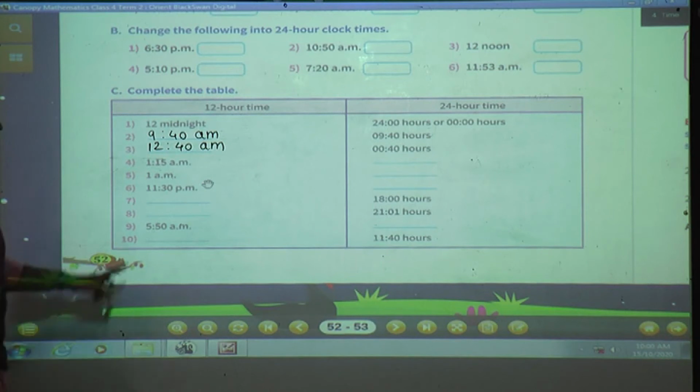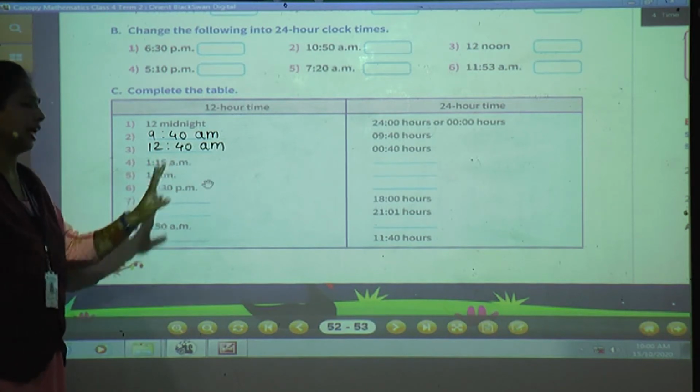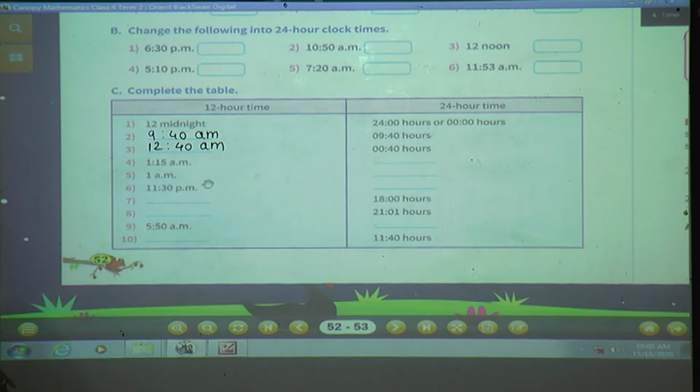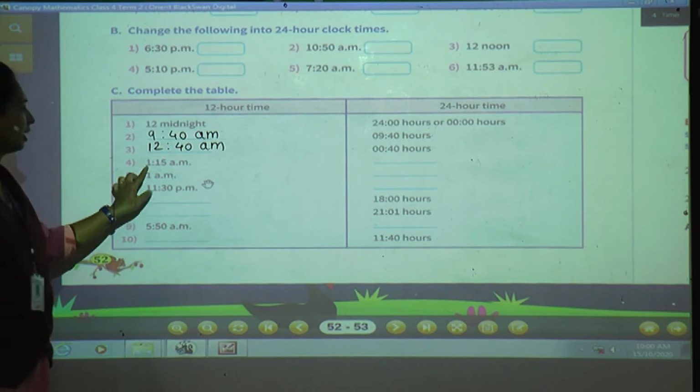The next one, 11:15 a.m. Now see, when 11:15 a.m. comes, yes, tell me. Of course, after midnight only.